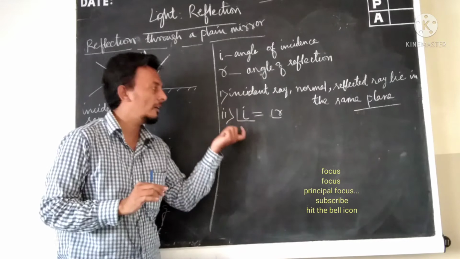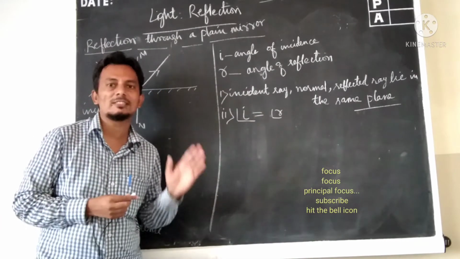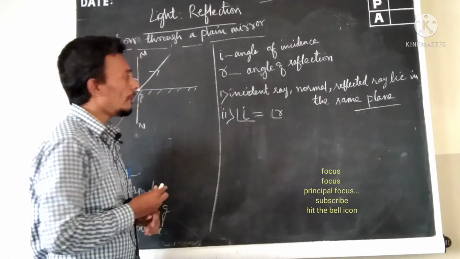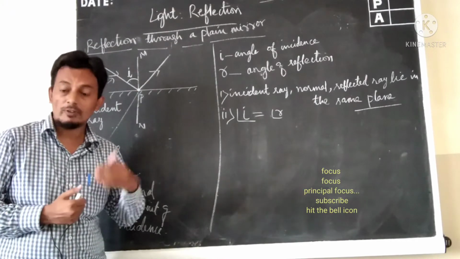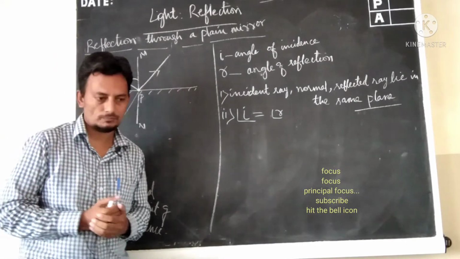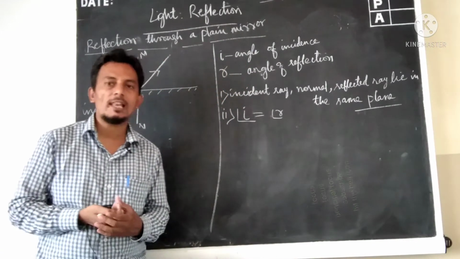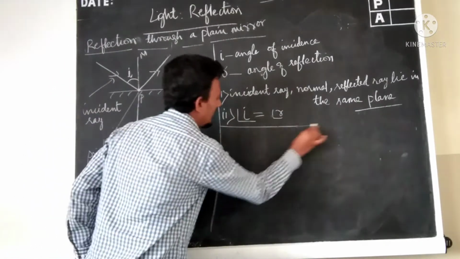And the second law: the angle of incidence is equal to the angle of reflection. These are the two laws of reflection that we are going to utilize for our next topic, that is spherical reflecting surfaces.